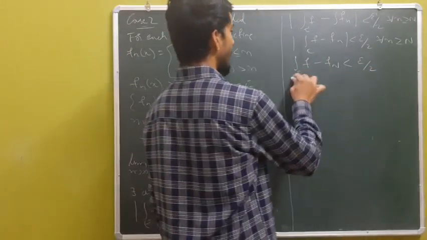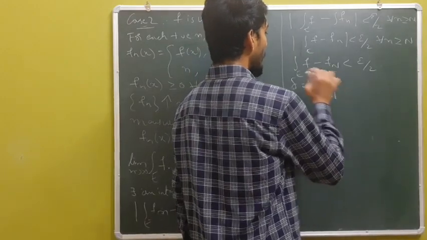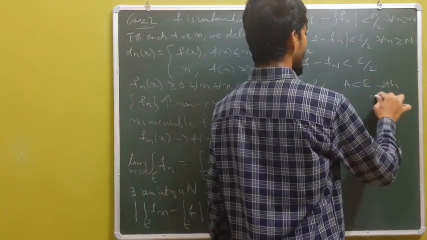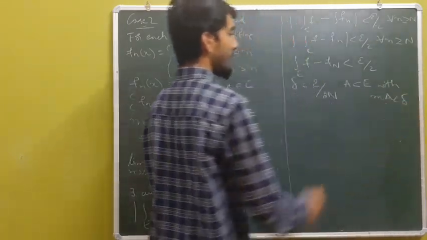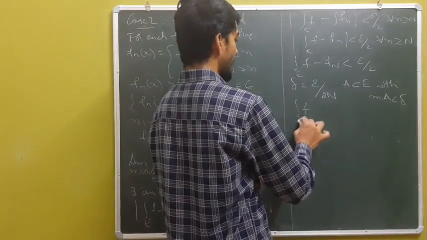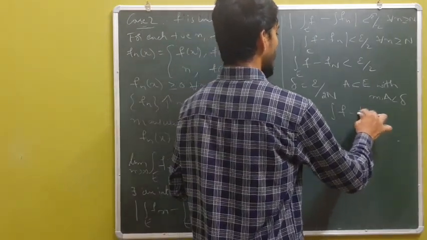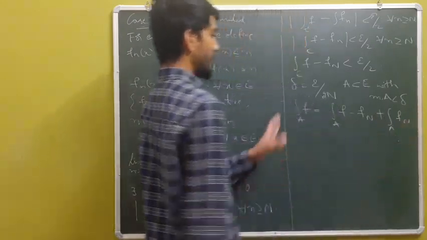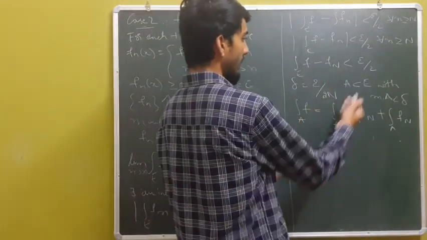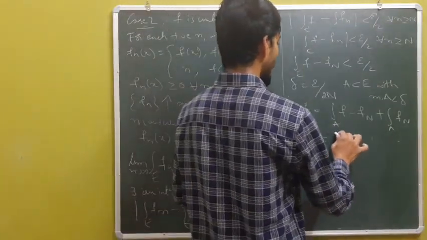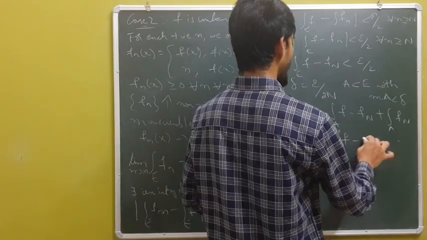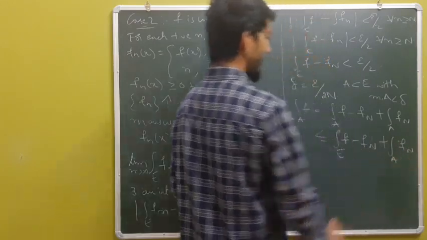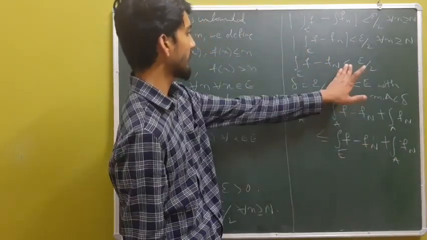And now choosing delta to be epsilon by 2n, where A is a subset of E with the measure of A less than delta, I have the integral of f over A to be the integral of f minus fn over A plus the integral of fn. Since A is a subset of E, this is less than or equal to the integral of f minus fn over E plus the integral of fn over A.